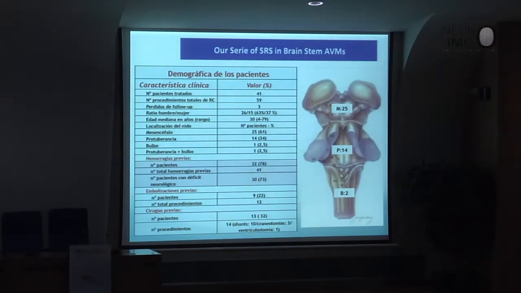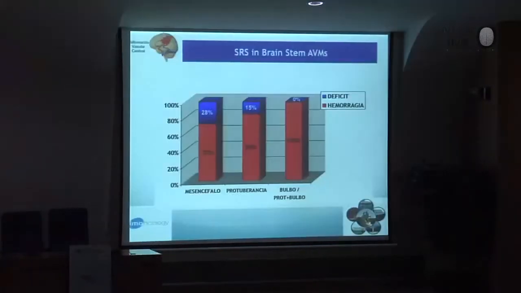In the majority of the cases, it was surgery for hydrocephalus and hemorrhage, intraventricular hemorrhage in 32% of the cases. The distribution of the AVMs in the brainstem is 72% in the upper part, then in the middle part, and this is the distribution: upper, middle, and lower part of the brainstem.